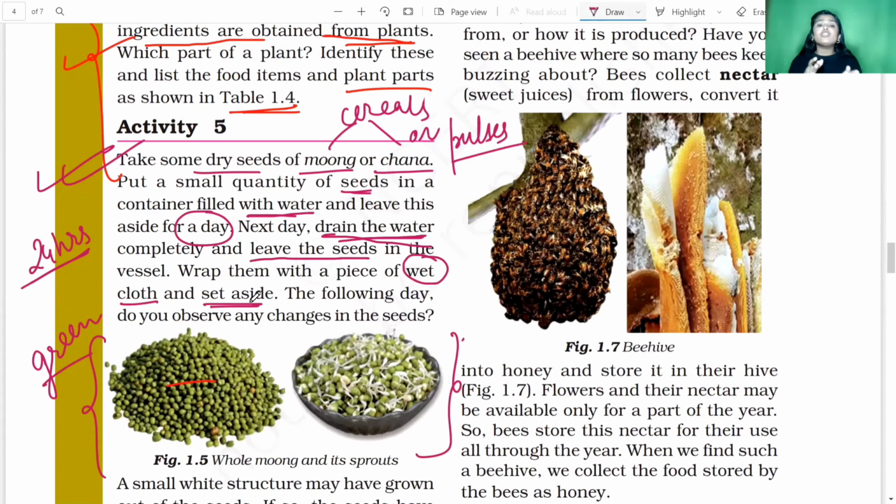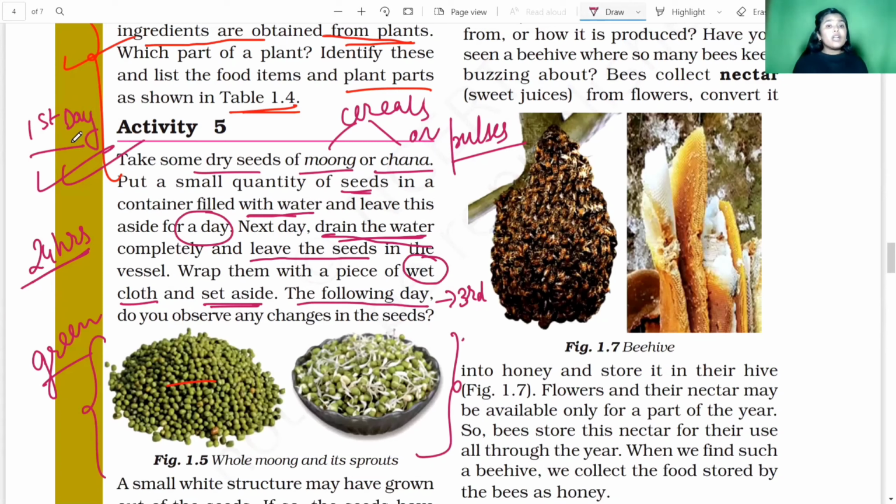Set aside means you keep it aside by covering it with a wet cloth. Then the following day, that is the third day, you will see. The first day was the one where you took the dry seeds and soaked them in a bowl of water, right?